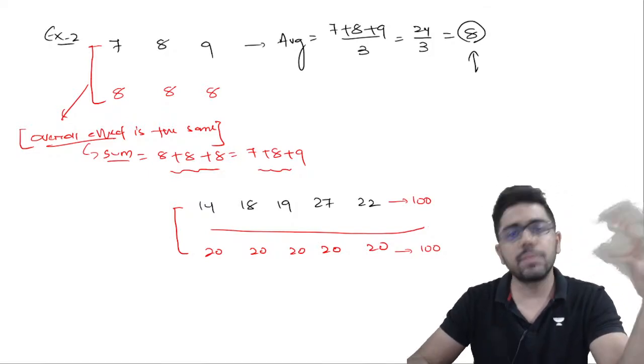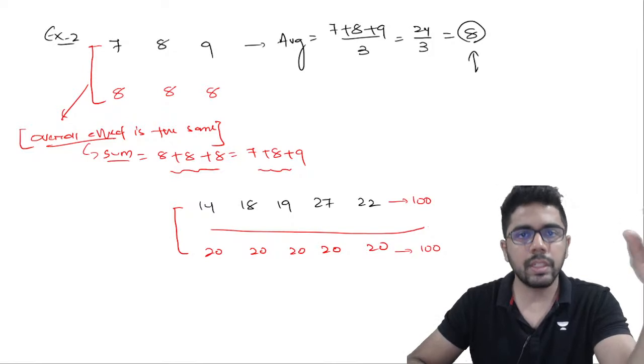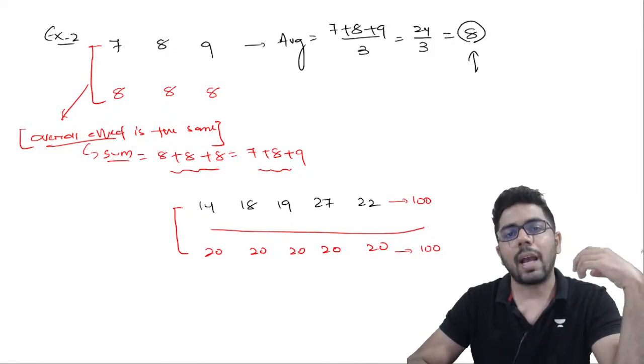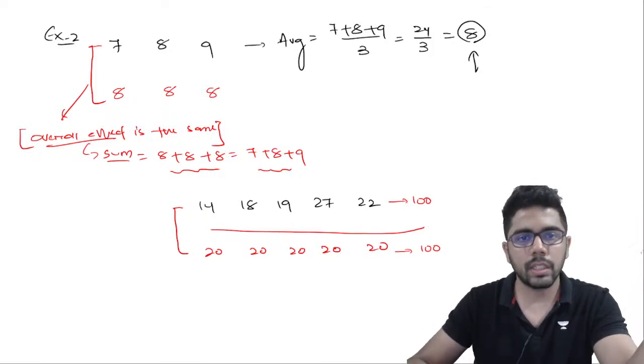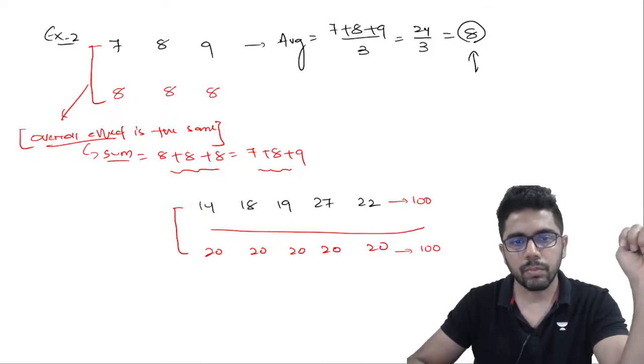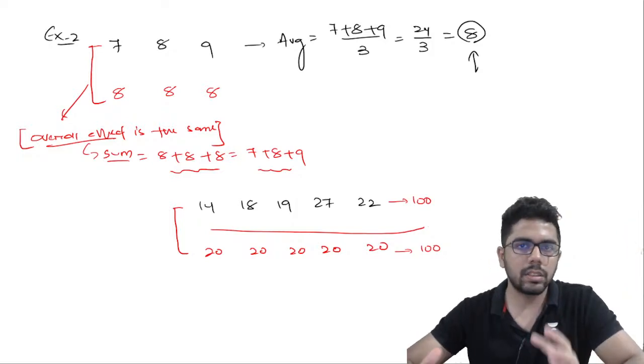Sometimes it is difficult to exactly remember individual data points. So average is one of the measures to get an idea of what the overall data is all about. Okay, so it's a quantitative analysis of the data.